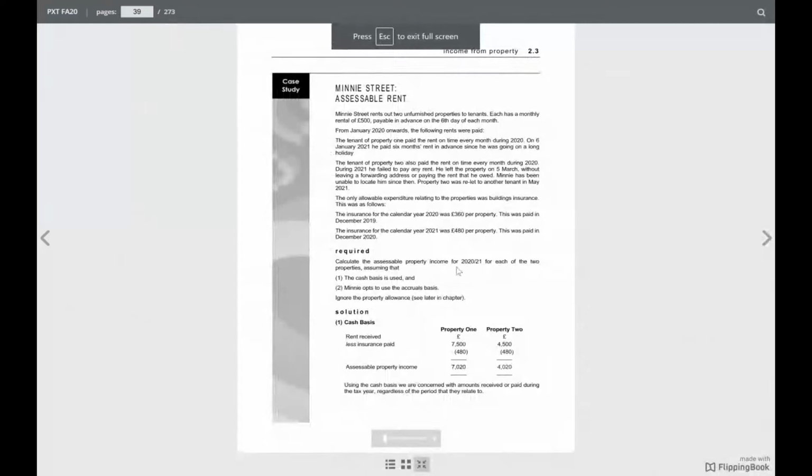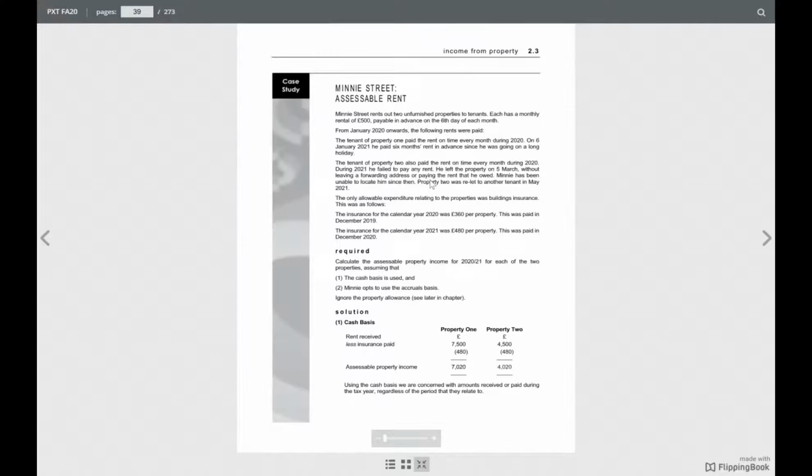Okay, so then for property 2, how did we get 4,500? The tenant paid the rent on time every month during 2020. So during 2020, the tenant of property 2 paid the rent every month on time, which is for 9 months. 9 months will be how much? 9 times 500, which is 4,500. Okay, for 9 months. And then what happened?